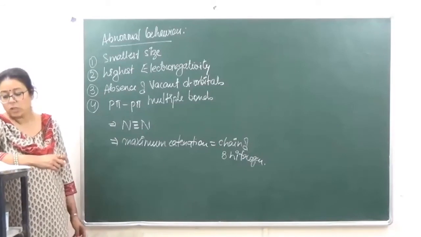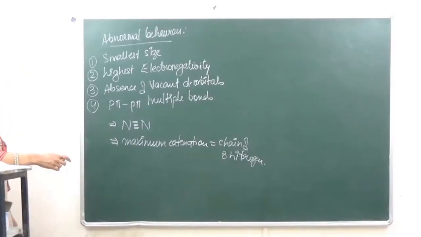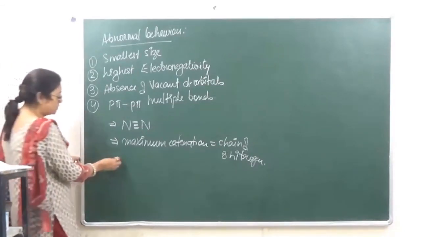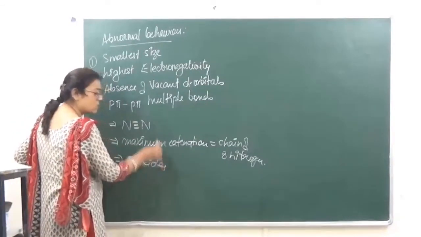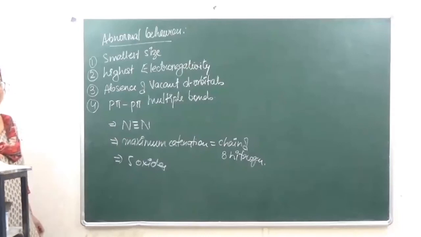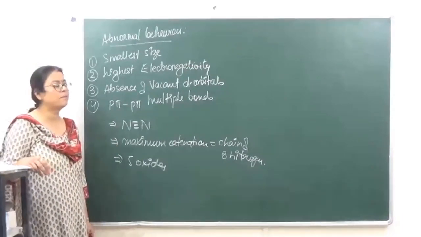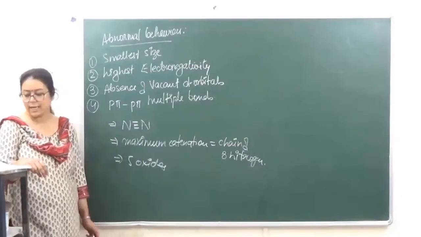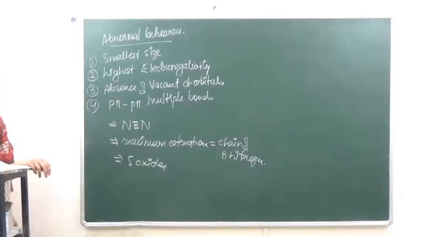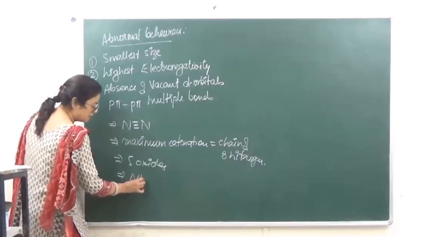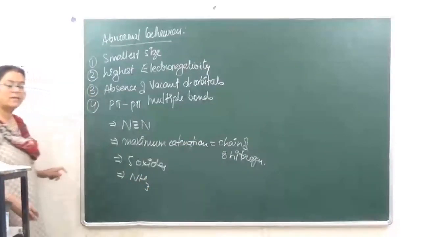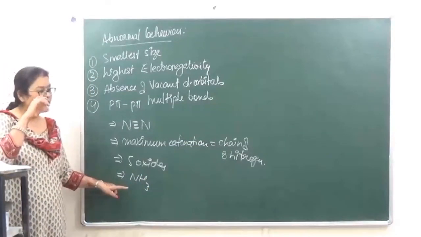ठीक है? फिर उसके बाद nitrogen has a tendency to form pπ-pπ bonds, so it forms 5 oxides. We have just done this. Why does it form 5 oxides? Because it forms p-pi bonding with oxygen. ठीक है? फिर उसके बाद hydrogen bonding is going to be present in case of ammonia in hydrides. This also we have already done.